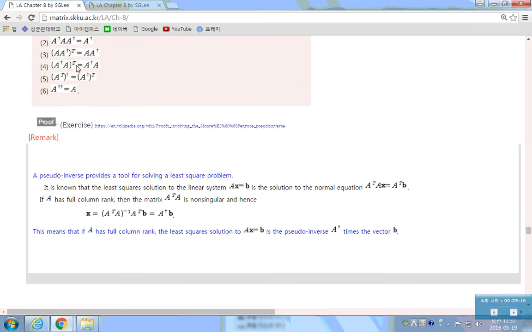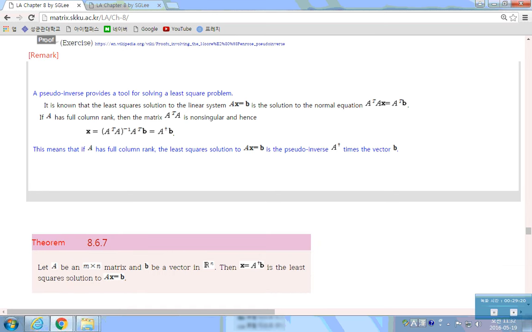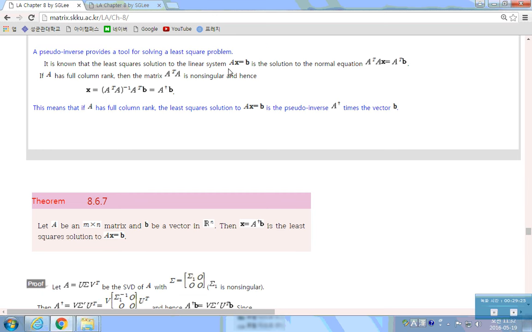Okay. Yeah, this is a very easy proof. Here is the proof. Remark. A pseudo inverse provides a tool for solving a least square solution. Suppose we have AX is equal to B. Then the solution to the normal equation is this. So, this is a normal equation. Then if A has a full column length, then A transpose A is non-singular.